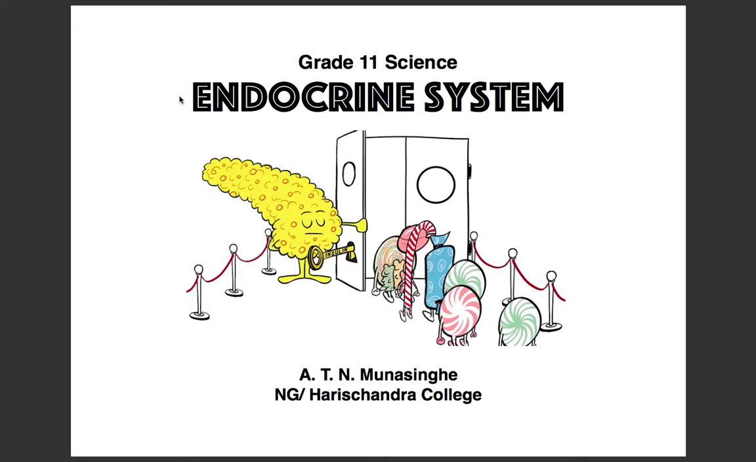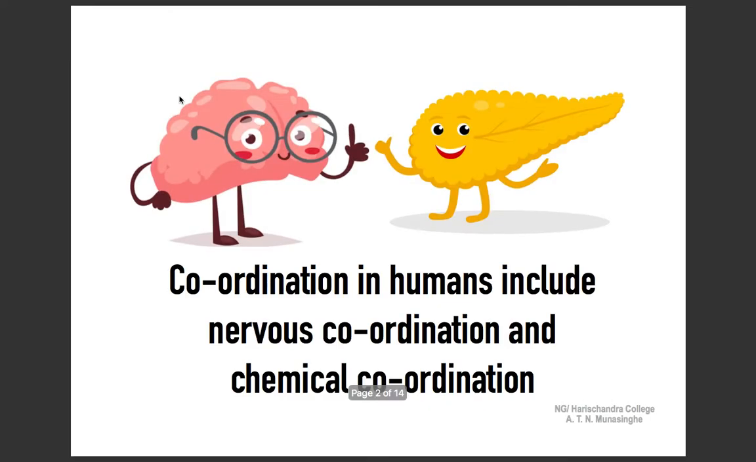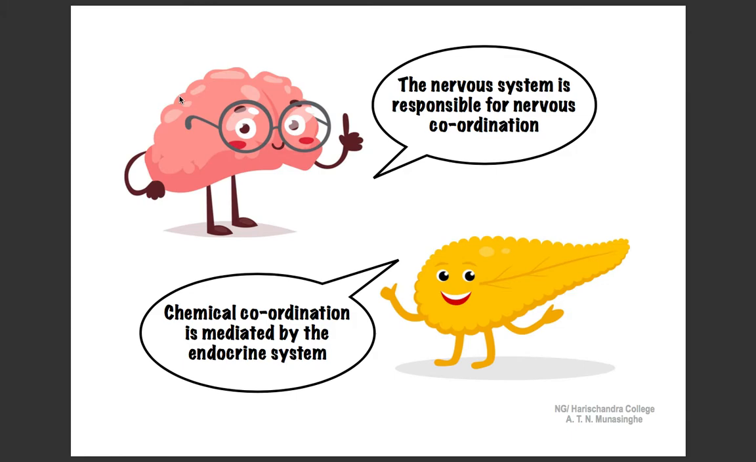In today's lesson, we will be discussing the endocrine system. The coordination in organisms is maintained by both the nervous system and the endocrine system. The nervous system, which is responsible for nervous coordination, conveys messages to different organs and tissues via nerve impulses, whereas the endocrine system does this via chemicals known as hormones. So the coordination mediated by the endocrine system is called chemical coordination.